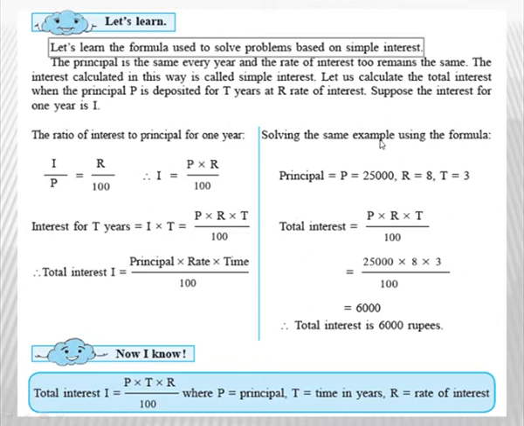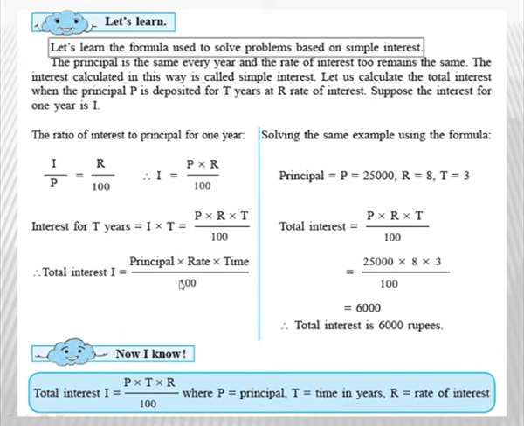Now solving the same example using the formula. Now here the example is given. Principal is P, that is 25,000 rupees. Rate is 8 PCPA and time is 3 years. See children, rate is always calculated in PCPA, percent per annum, and principal is always in rupees and time is here, if not mentioned anything, we will consider it in years.